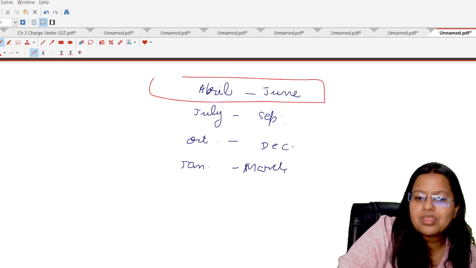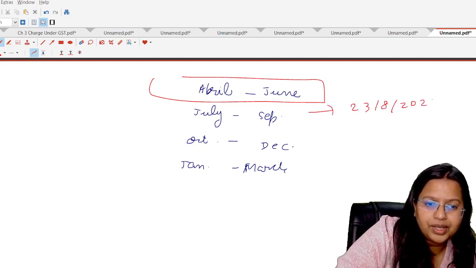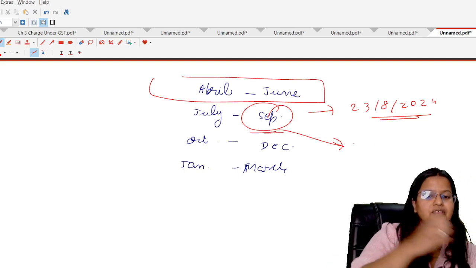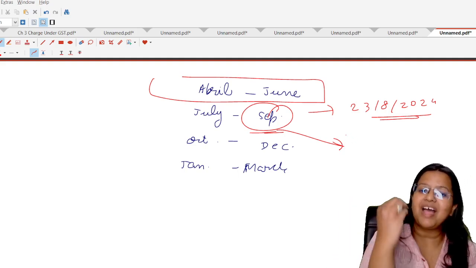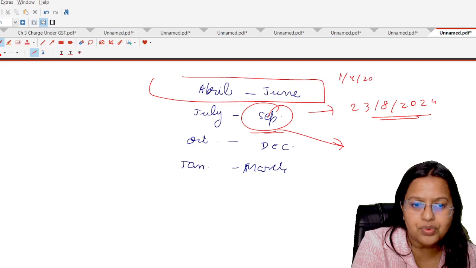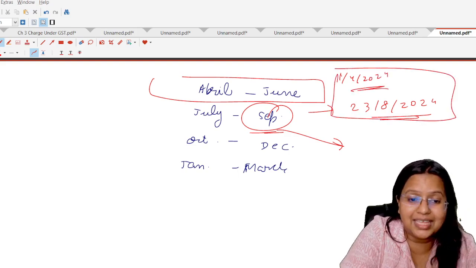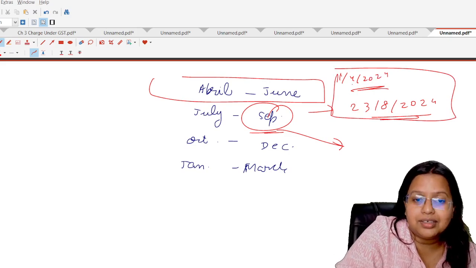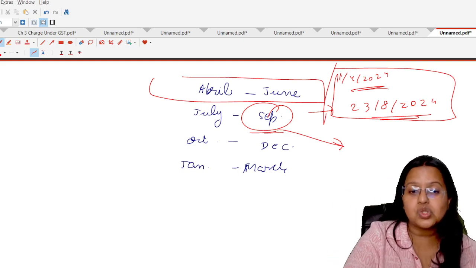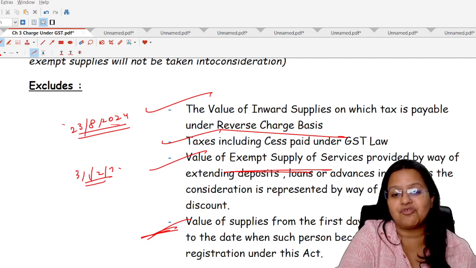So students, suppose the person has registered under the GST on 23rd August 2020. So the person is liable to make payment to the government at the end of September, that is in the month of October. So while calculating the turnover, from 1st April to 23rd August, till the date he has not taken the GST registration, the turnover of that particular period shall be excluded, because obviously the person has not been registered for that particular period.